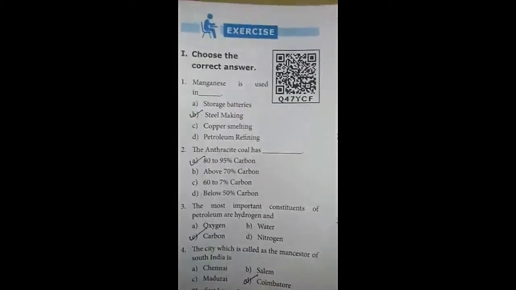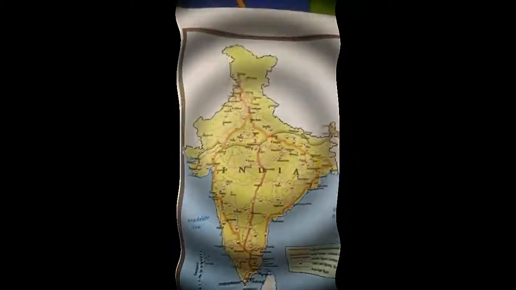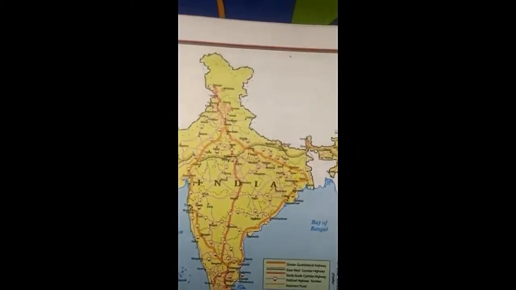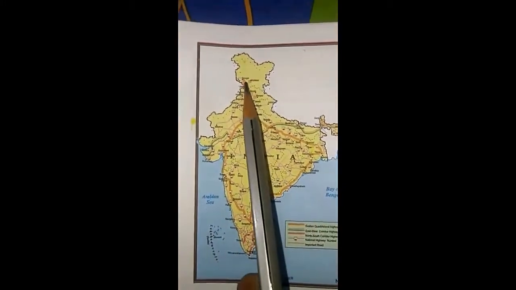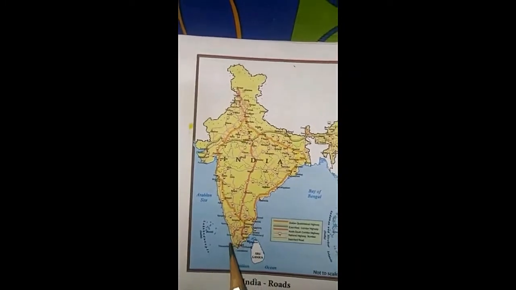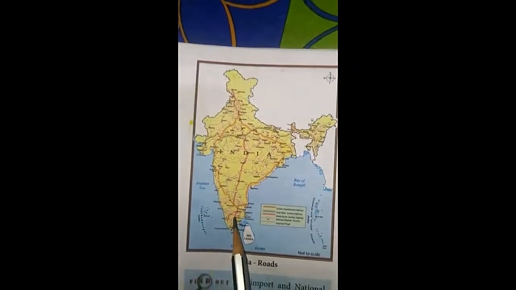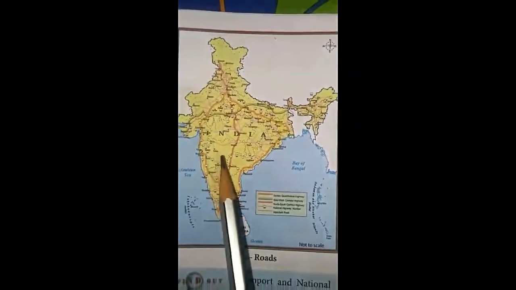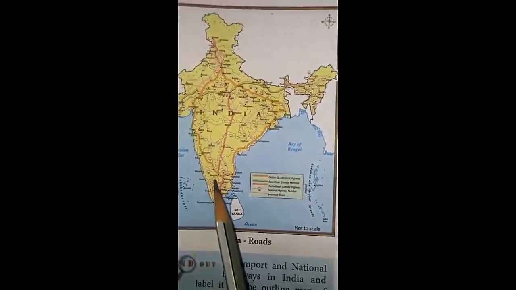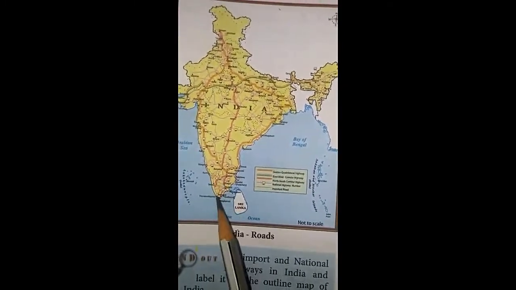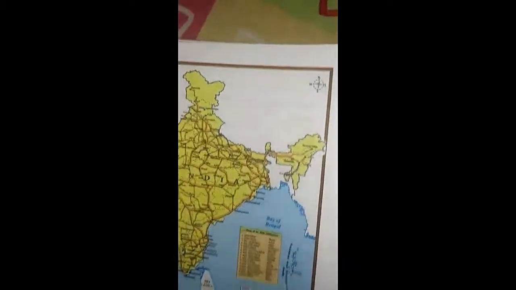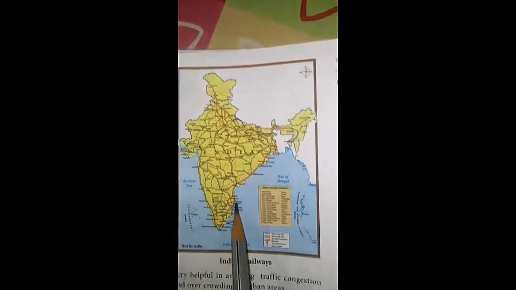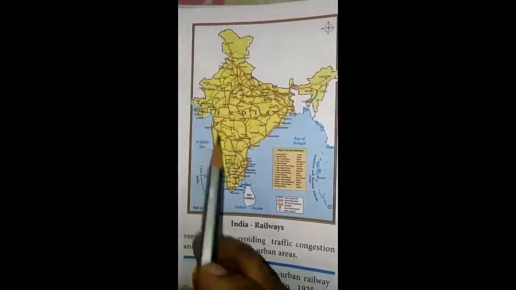Next one is roadways. Kanyakumari to Kashmir is one straight national highway, which is very important. The other places have small roads. The main thing is NH7, the National Highway. The next is railways, from Chennai to Mumbai.